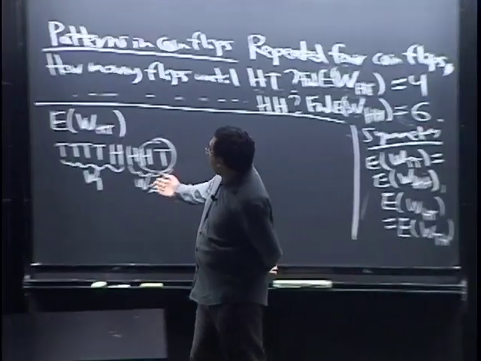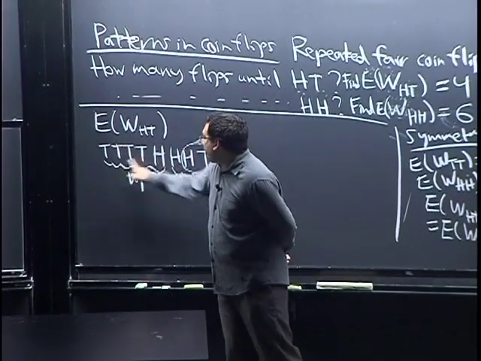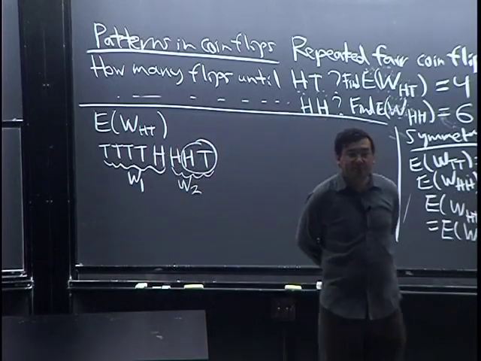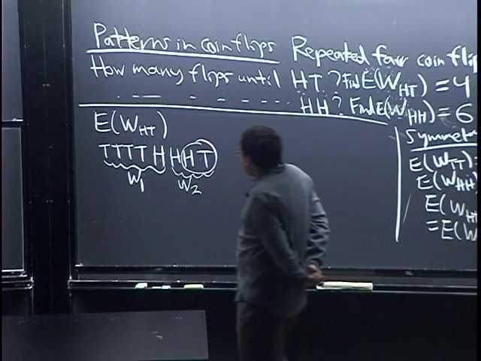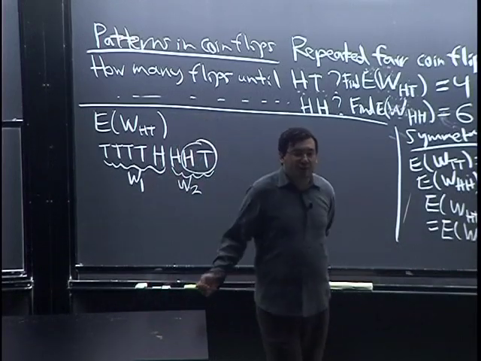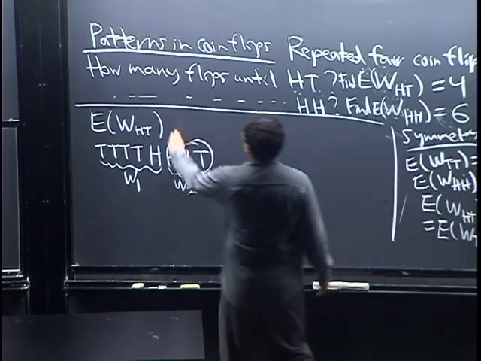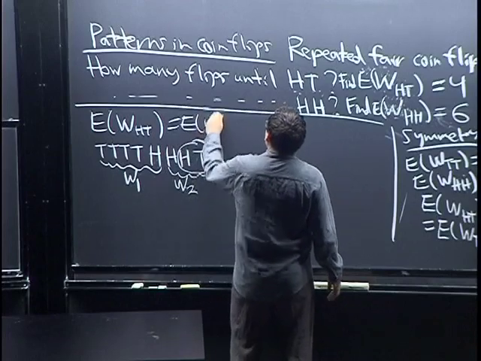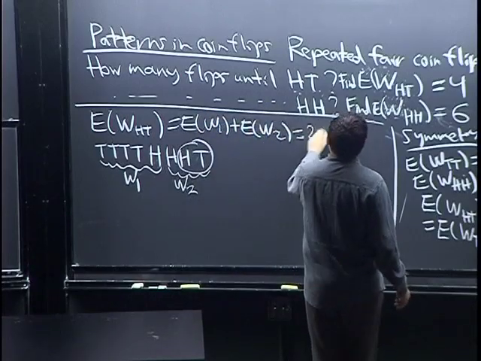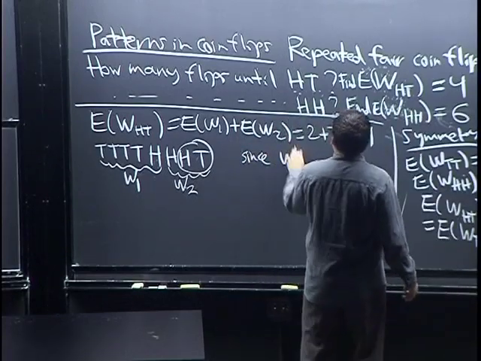So no matter what happens, I can always split it up as a W1 and a W2: time to the first heads, time to the first tail after the first heads. Those are independent of each other because the coin is memoryless, but even if they were not independent, we could still apply linearity and just say this is E of W1 plus E of W2